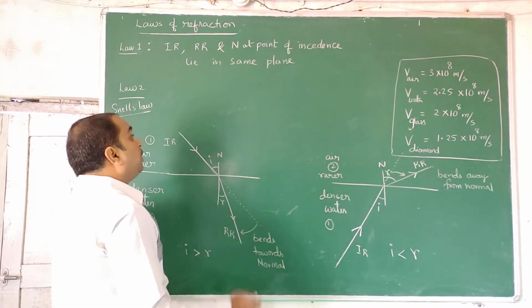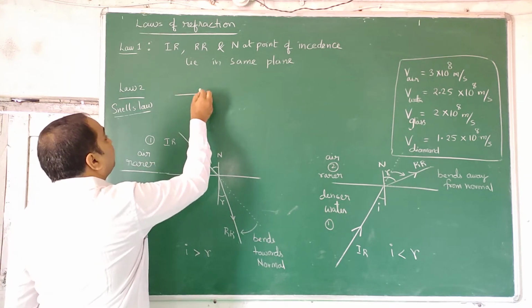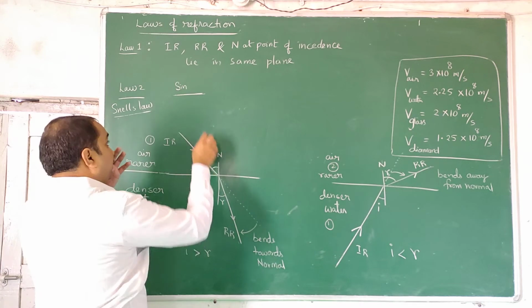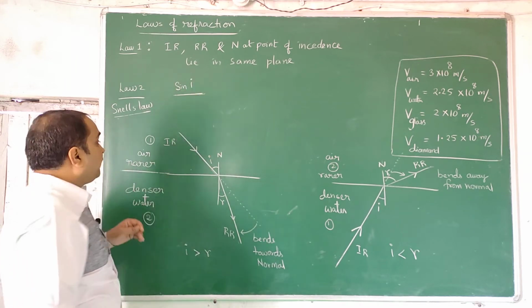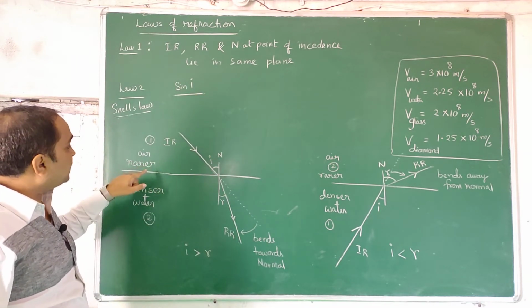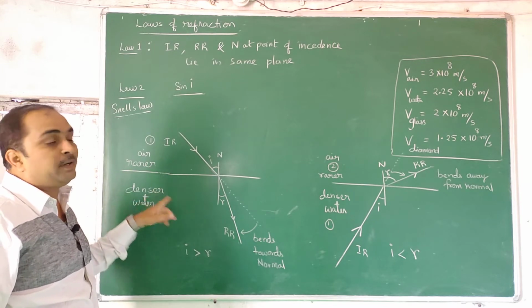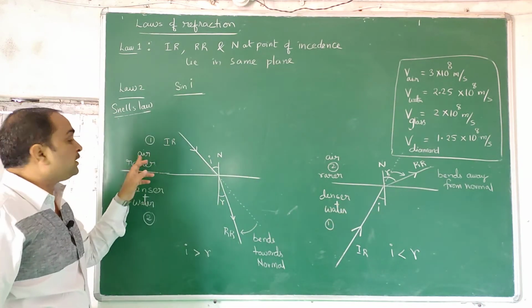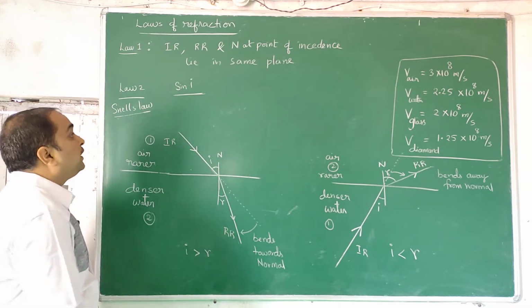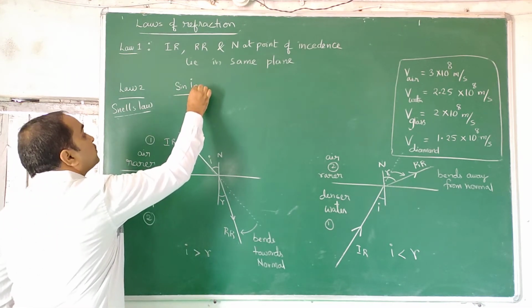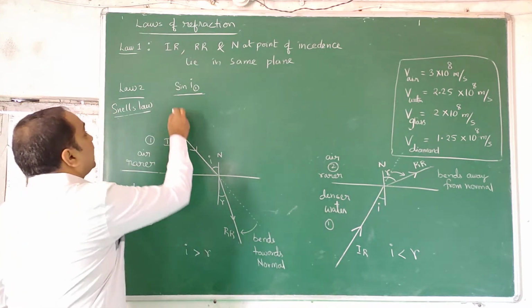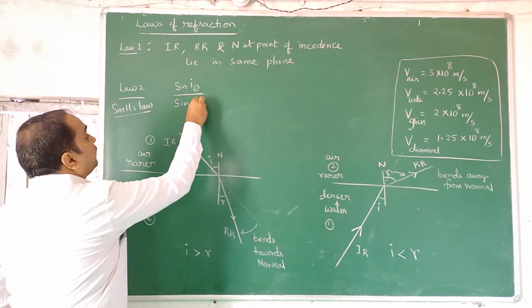So the ratio of sine of angle of incidence, now the question is whether the angle of incidence will be in the rarer medium or denser medium. It can be anywhere, because here the angle of incidence is in the denser medium, and here it is in the rarer medium. So it is better not to use the words rarer, denser, but medium of incidence 1. So it is the sine of the angle of incidence in medium 1 to the sine of the angle of refraction in medium 2.